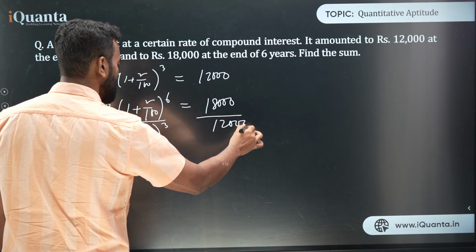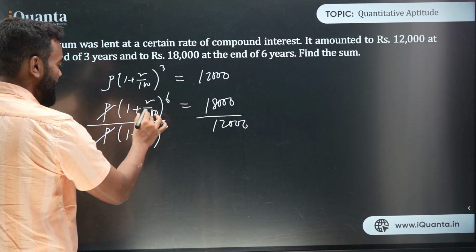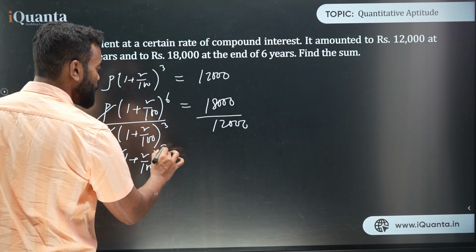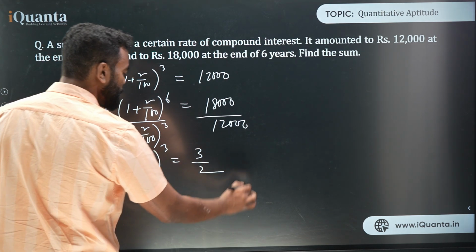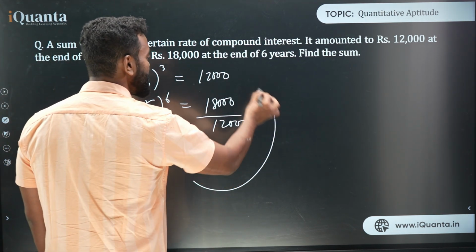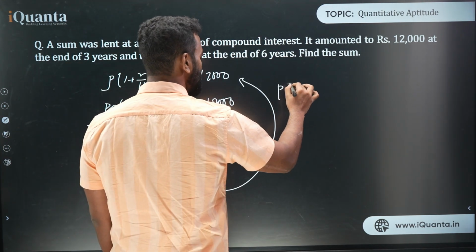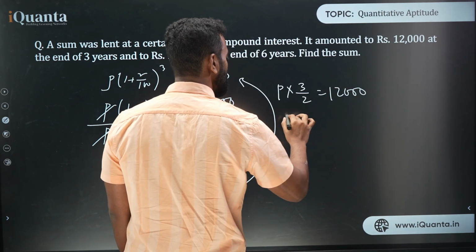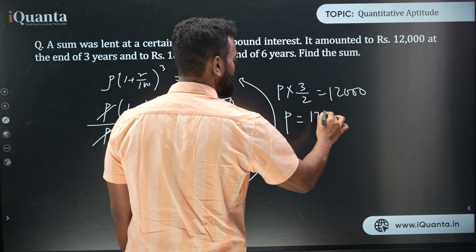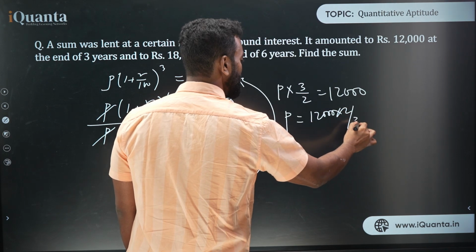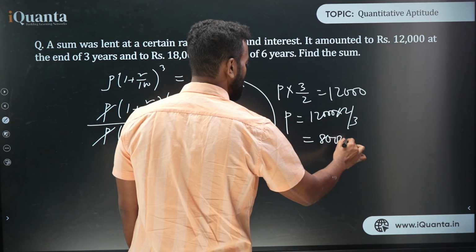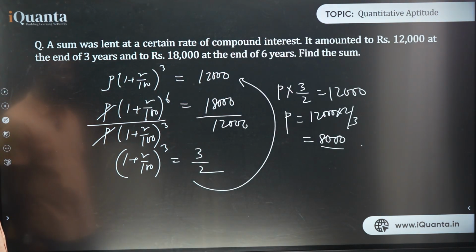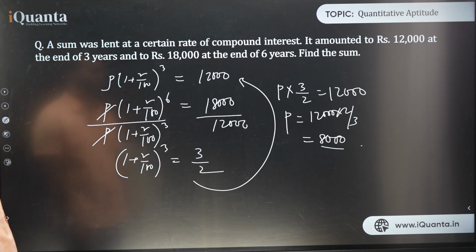what will I get? The P gets cancelled out, and if I solve this, I'll get 1 plus R upon 100 whole cube is 3 upon 2, right? Now use this here. So I can write P into 3 upon 2 is equal to 12,000. So what is P? That is 12,000 into 2 upon 3, which is nothing but 8,000. So what is your answer? 8,000, straight 8,000. So I hope you have understood this question.